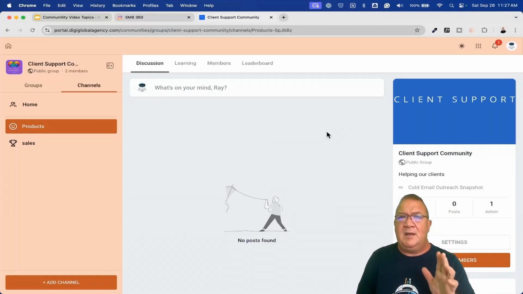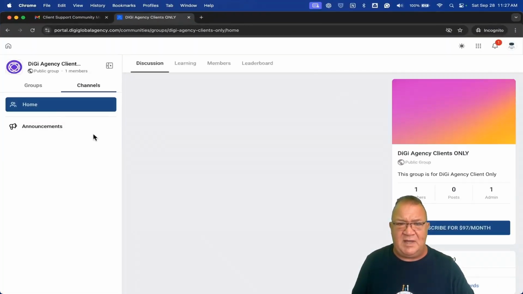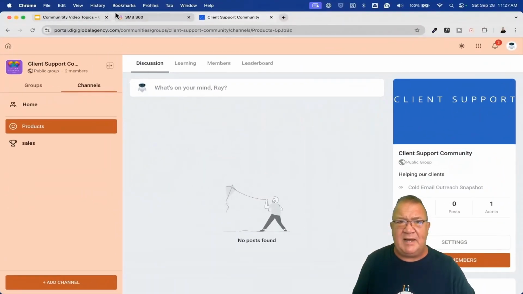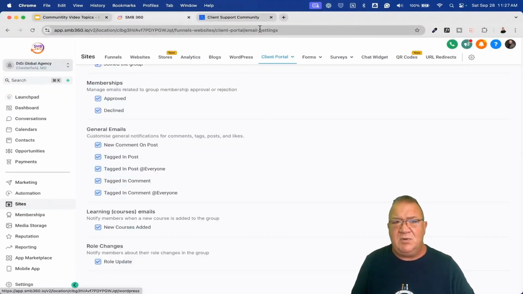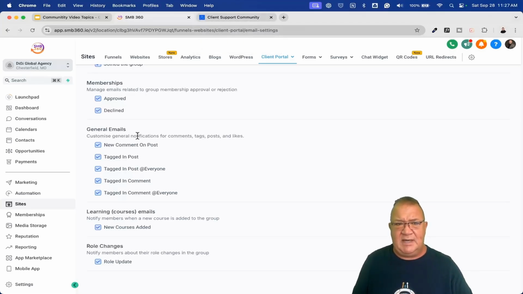Now, hopefully you get a good idea. There's really nothing else I want to show you on this one. I showed you the group that you can go to and buy. You can't log in and look at any of the stuff over here because there's really nothing here. But one of the things I do want to help you understand is, when you log into the portal, remember when John Smith created their account, this is one of the things that unfortunately HighLevel does not have a process for yet. Let me help you understand that.